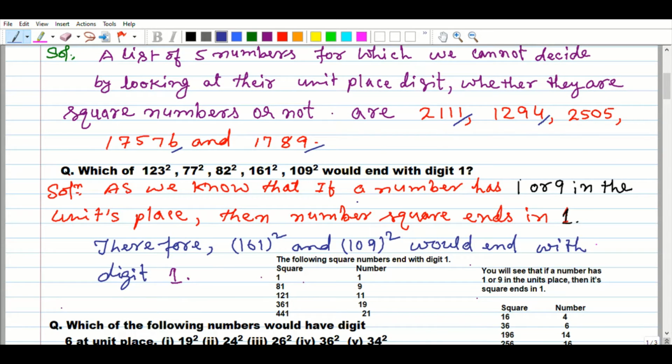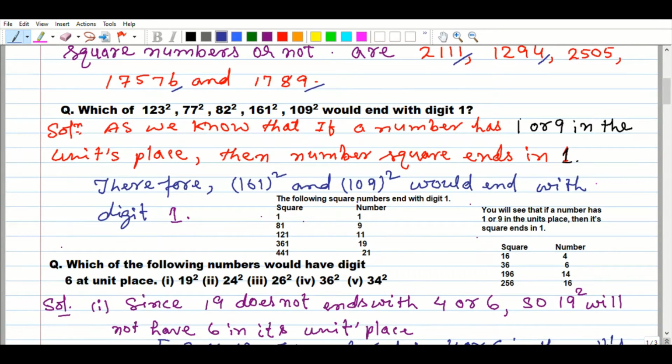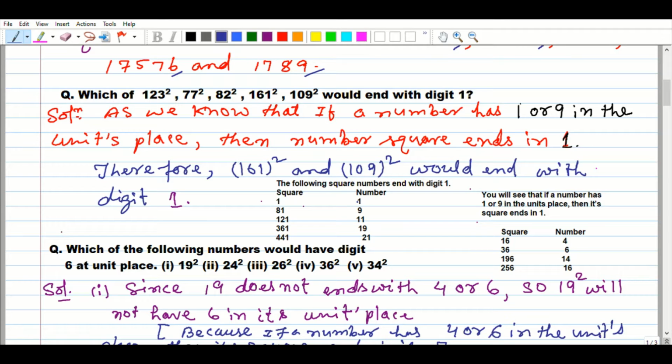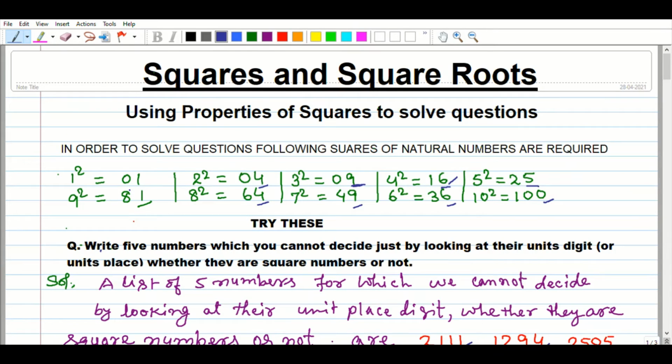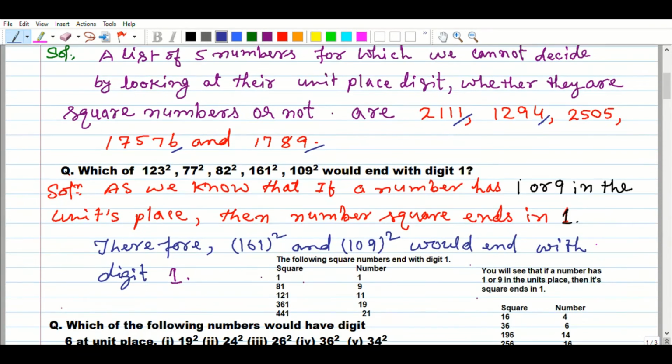Now the next question: which of 123 square, 77 square, 82 square, 161 square, 109 square would end with digit 1? You know 1 square ends with 1, 9 square ends with 1. As we know, if a number has 1 or 9 in the units place, then its square ends in 1. Therefore 161 square and 109 square would end with digit 1.